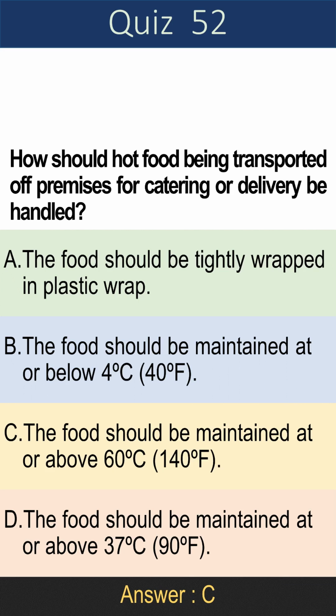Question 52. How should hot food being transported off premises for catering or delivery be handled? A. The food should be tightly wrapped in plastic wrap. B. The food should be maintained at or below 4 degrees Celsius, 40 degrees Fahrenheit. C. The food should be maintained at or above 60 degrees Celsius, 140 degrees Fahrenheit. D. The food should be maintained at or above 37 degrees Celsius, 90 degrees Fahrenheit. Answer is C. The food should be maintained at or above 60 degrees Celsius, 140 degrees Fahrenheit.